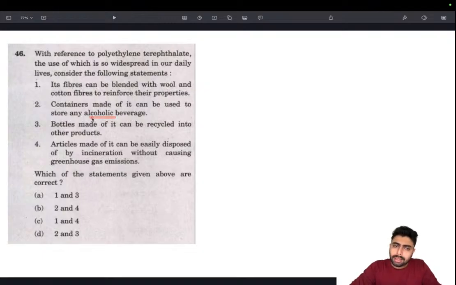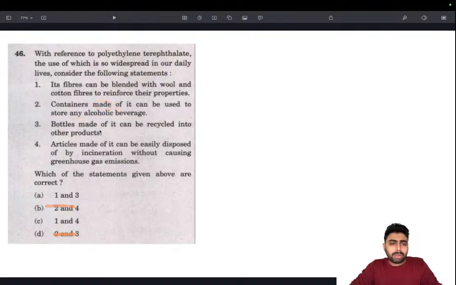There could be a reason that plastic bottles, the usual PET bottles, don't tolerate all alcoholic beverages. One example is beer. Beer is served in cans or bottles. That's what we see all the time. So this could be a wrong statement, given that it's any. So this could be a wrong statement, and I could eliminate options with 2. So that's 2 gone.